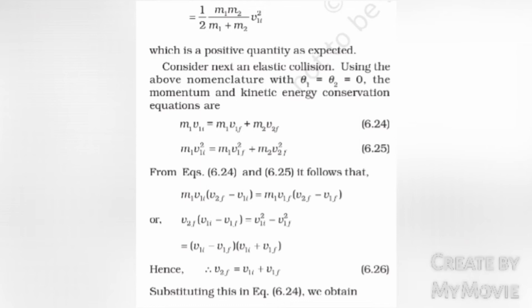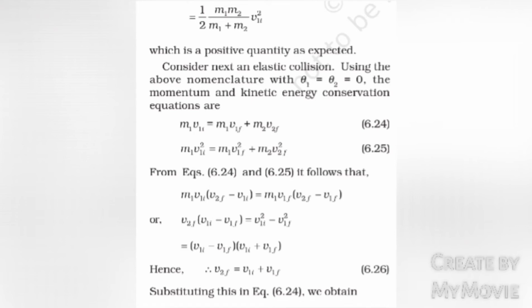into (v2f minus v1f), or v2f into (v1i minus v1f) equals v1i square minus v1f square, which equals (v1i minus v1f) into (v1i plus v1f). Hence, v2f equals v1i plus v1f.